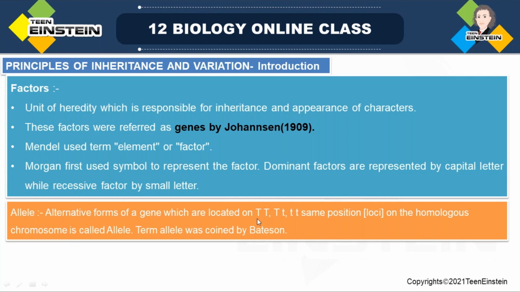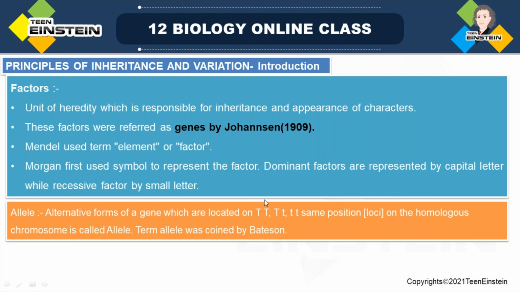And here, Morgan used the symbol capital T. This is the dominant form. Here capital T and small t.